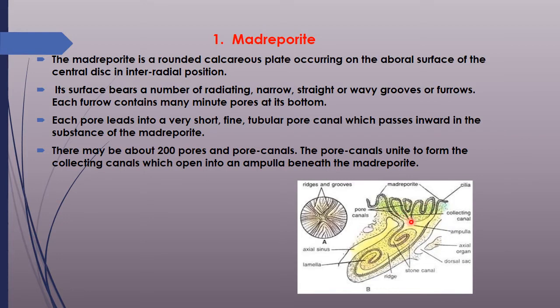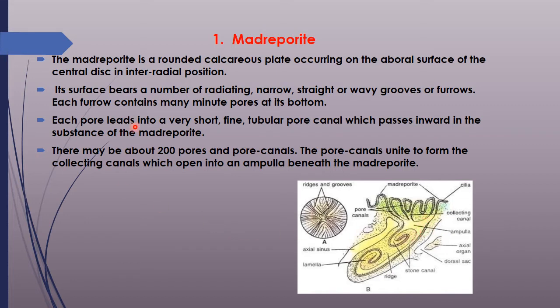There may be 200 pores and pore canals. All the pore canals join with each other to form the collecting canal, which opens into the ampulla present beneath the madreporite.